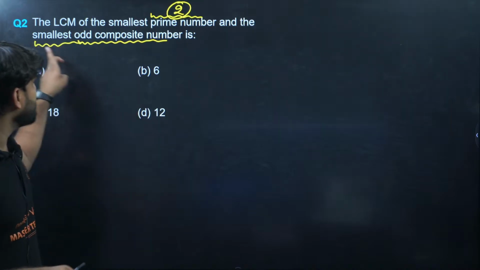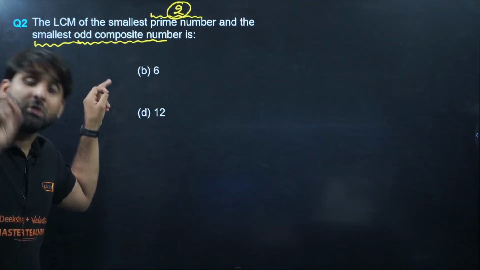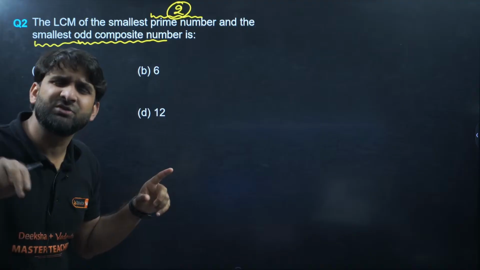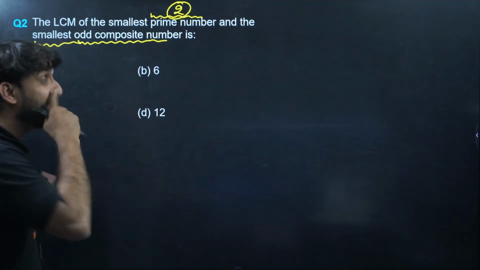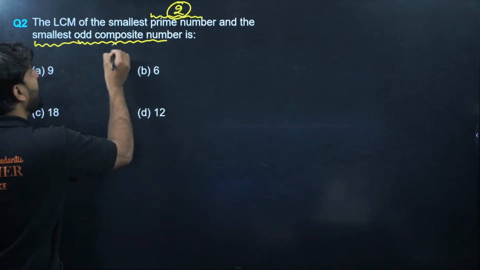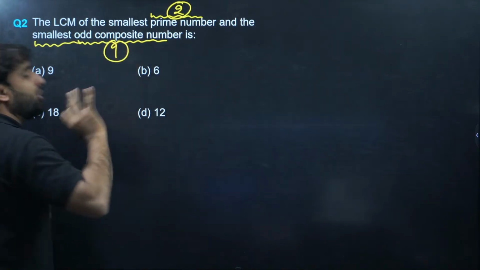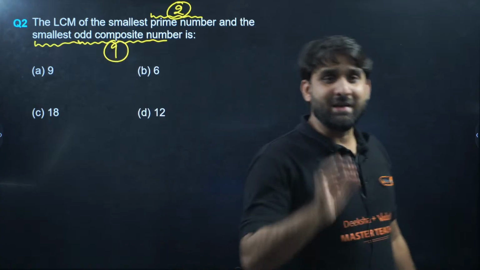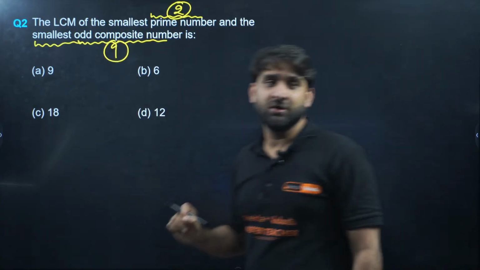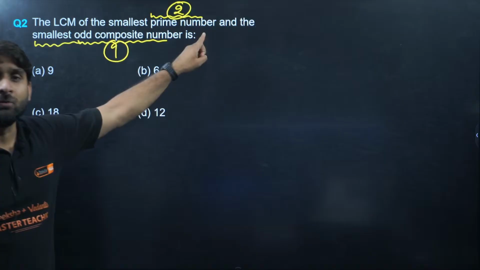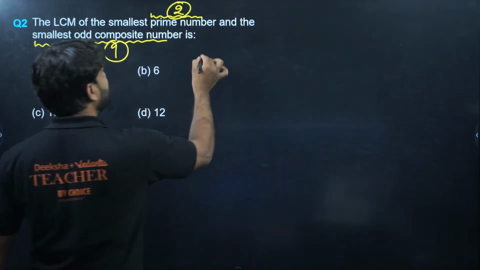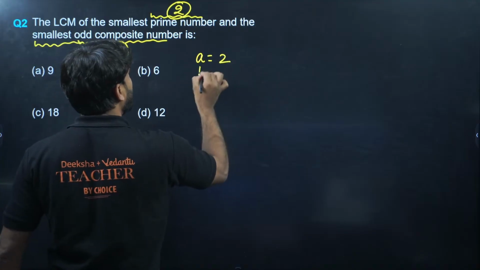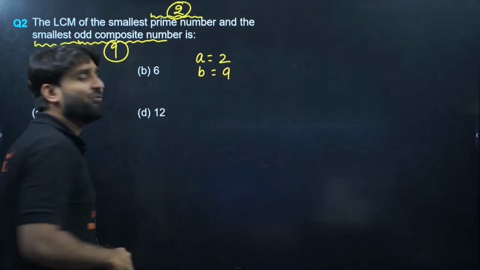But here the question is asking for the first odd composite number. Odd numbers are the numbers which cannot be divided by 2, but it should be a composite number. So my dear, 9 is the first odd composite number. So you have the smallest prime number 2 and the smallest odd composite number 9. Let's say A is 2 and B is 9, and we have to find the LCM.